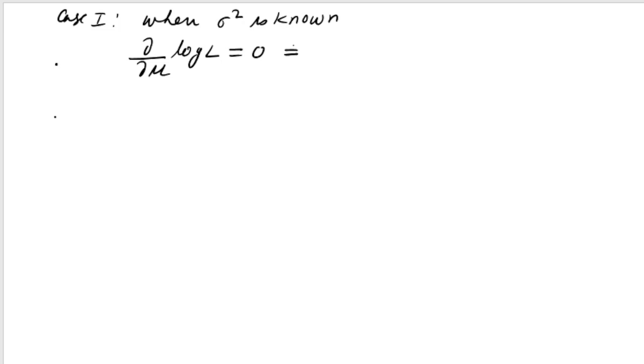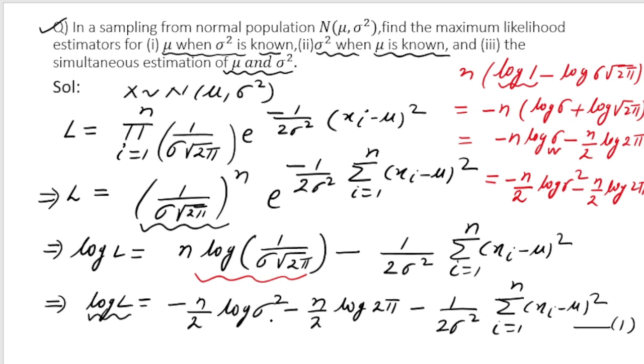But if you differentiate this with respect to mu, I want you to look at this carefully because I have to write it on the next page. I am differentiating it partially. There is no mu term in the first, so this is a constant with respect to mu. So if you differentiate this term, it will give you 0. And if you differentiate this term, this is of course a constant term, so this will give you 0. And you have to differentiate this term.